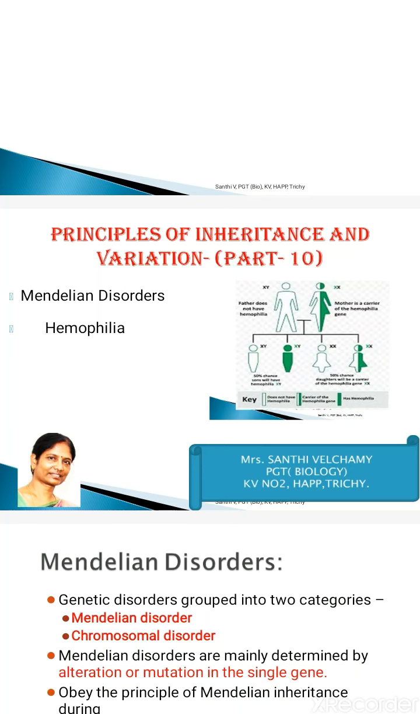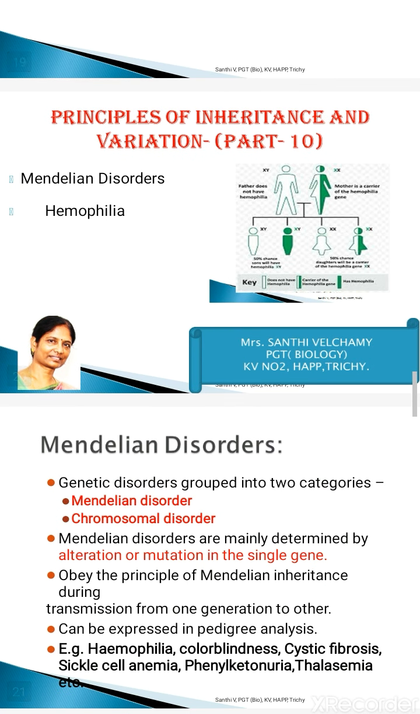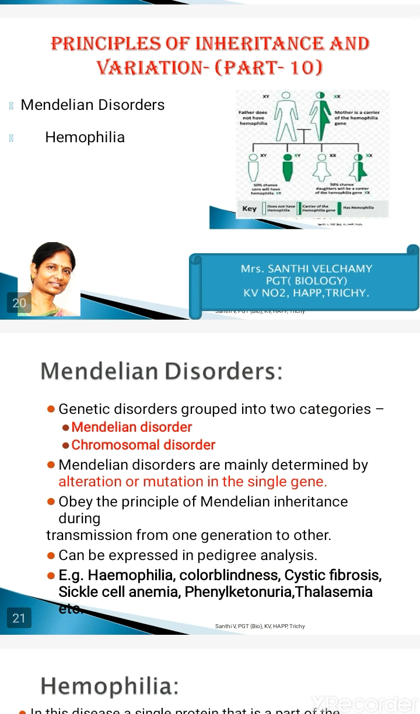Good morning, children. So, today we are going to see the continuation of the chapter Principles of Inheritance and Variation. Today we are going to see the different types of genetic disorders, and in that also we are mainly going to focus upon Mendelian disorders.